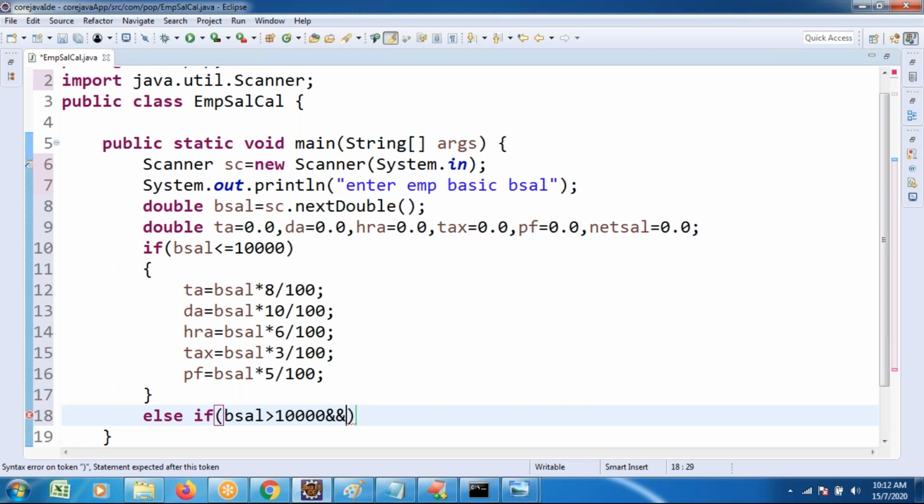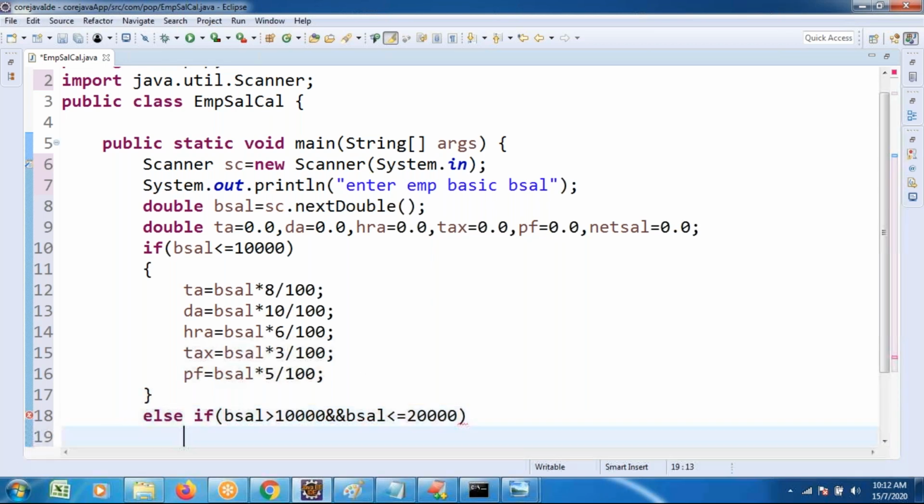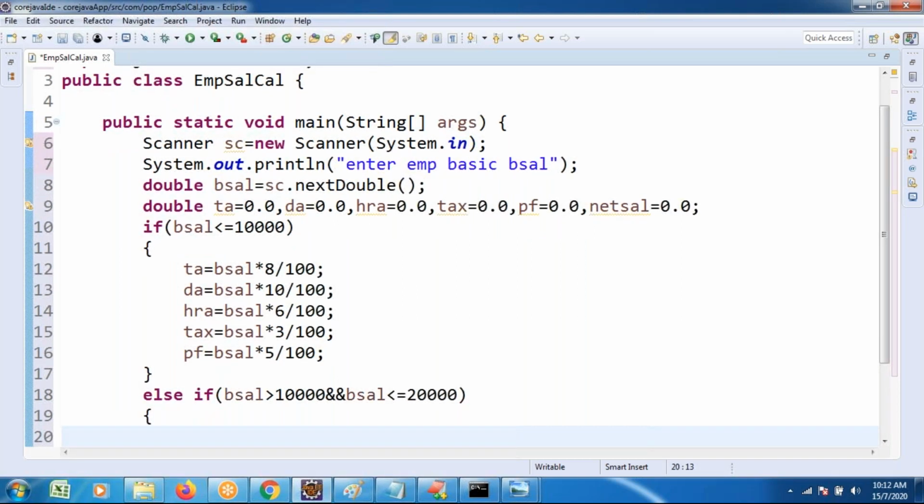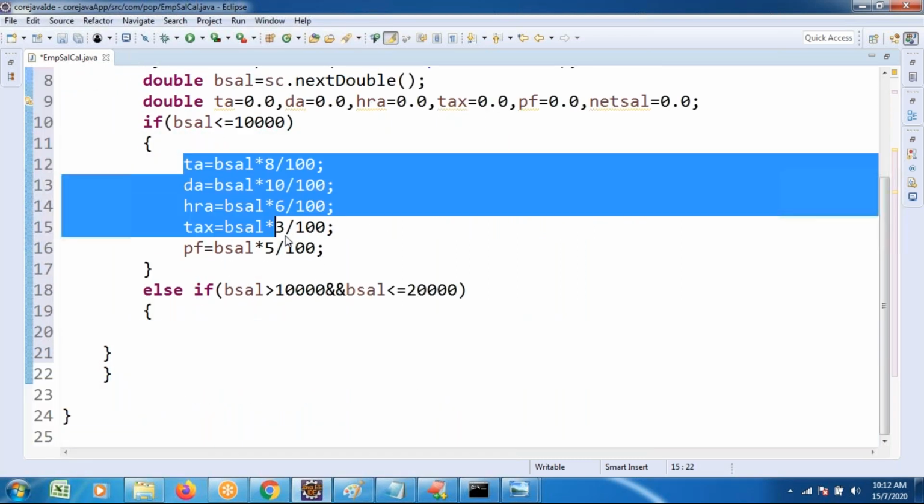Ampersand, logical AND operator: condition 1 evaluation as well as condition 2 evaluation, less than or equals to 20,000. The employee basic salary is between 10,000 to 20,000. Percentages of their TA, DA, HRA are quite different, so that's why I am writing all these logics.